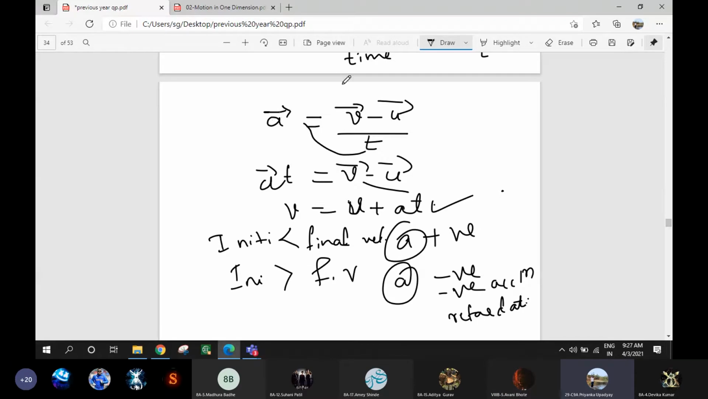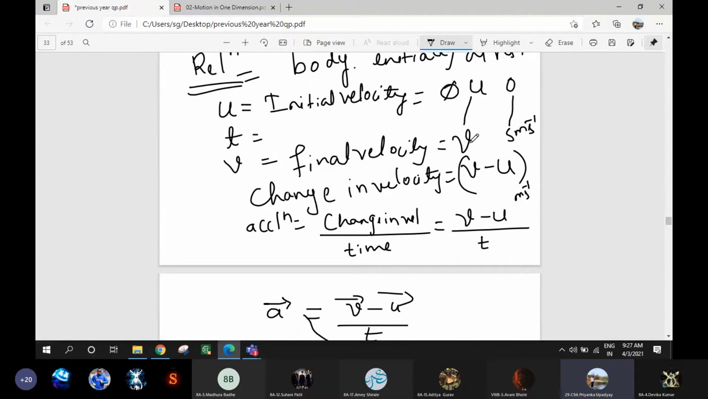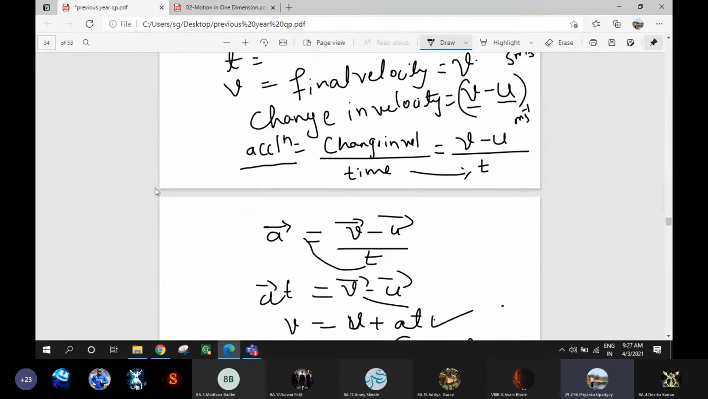If a body is moving with initial velocity u, after some time the body has reached the final velocity v. Therefore, what is the change in velocity? Change in velocity would be final velocity minus initial velocity. For acceleration, we have a formula: change in velocity divided by time. So the change in velocity here is v minus u and the time is t. Acceleration is given by the letter A. On the head we write an arrow because it is a vector quantity.